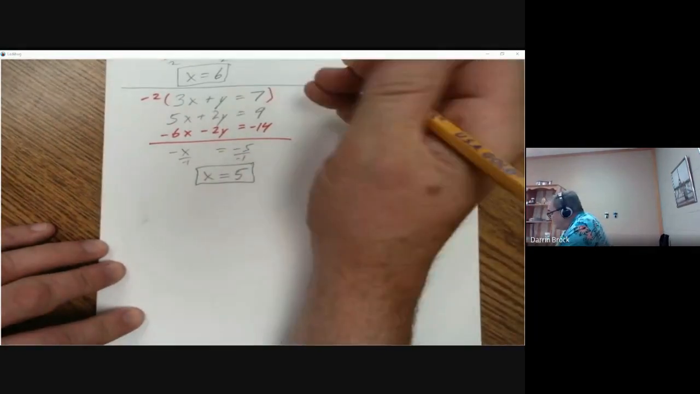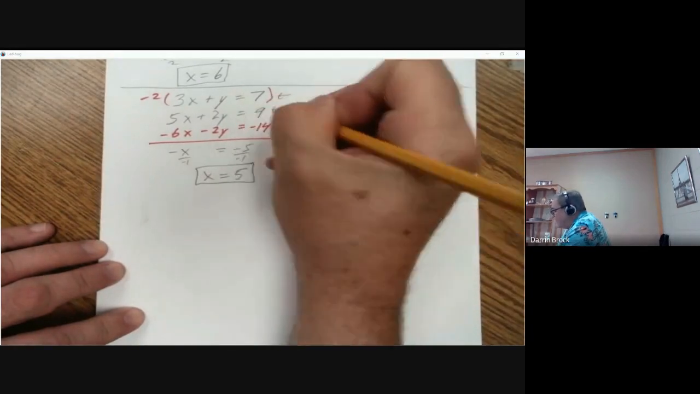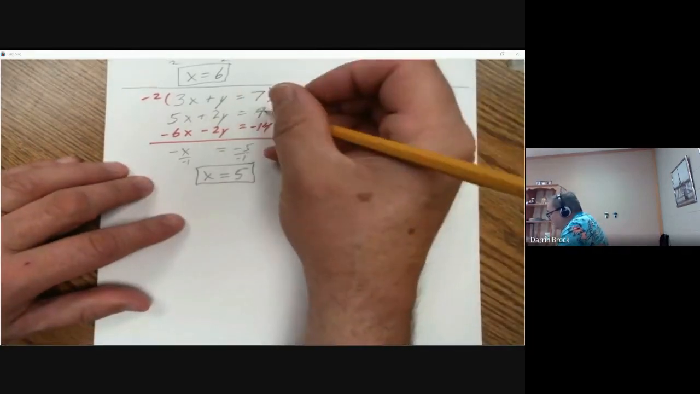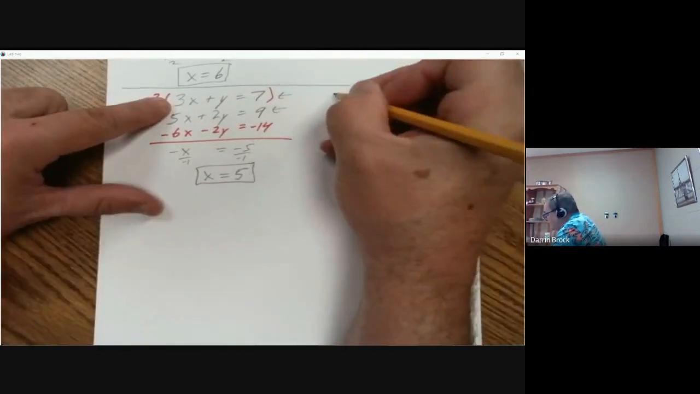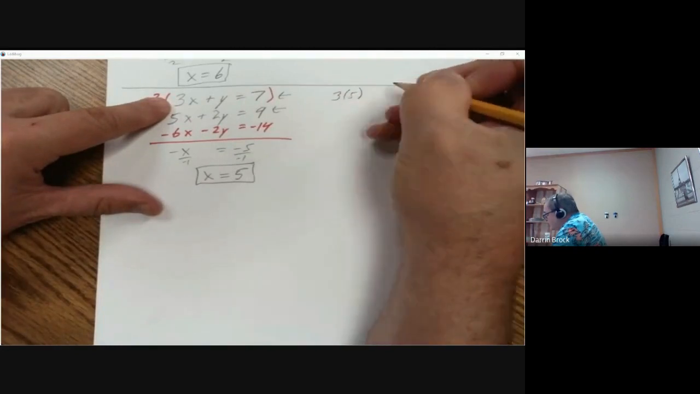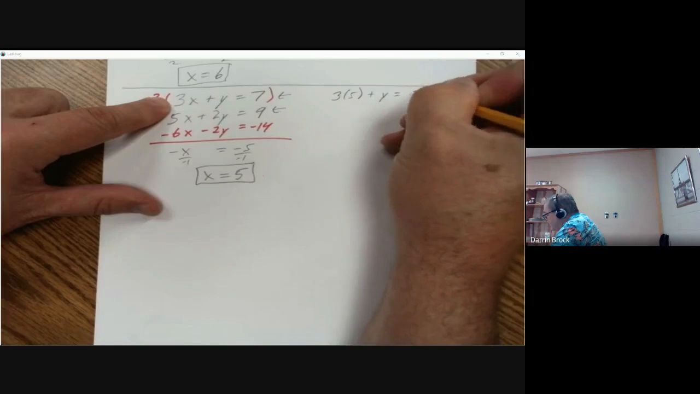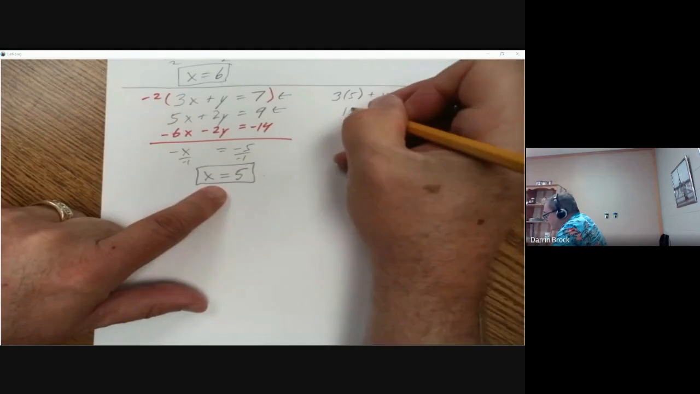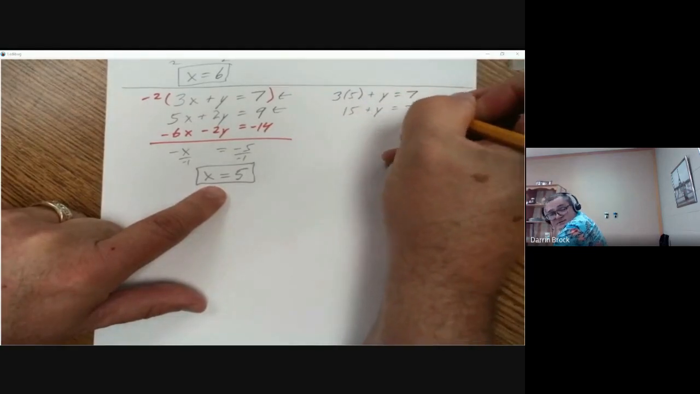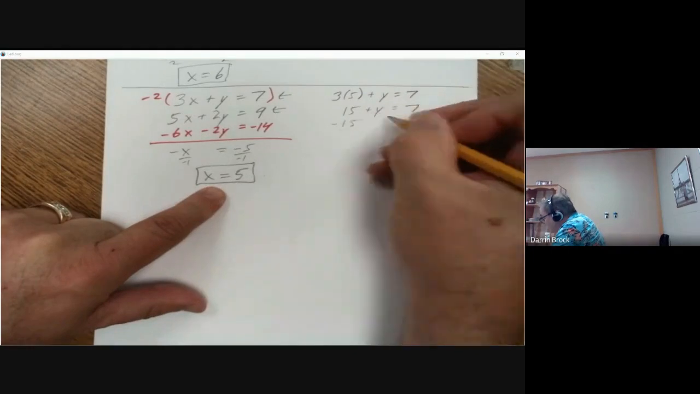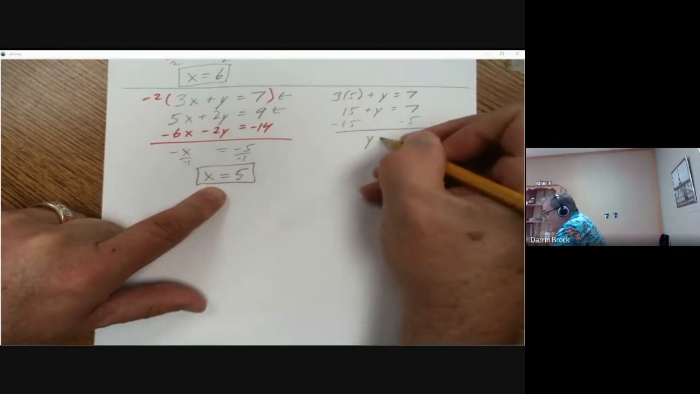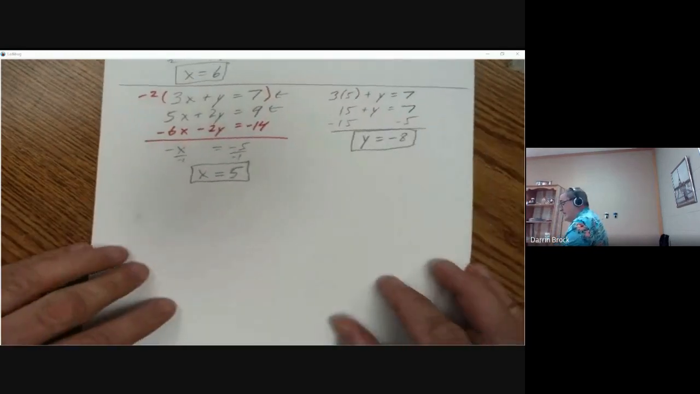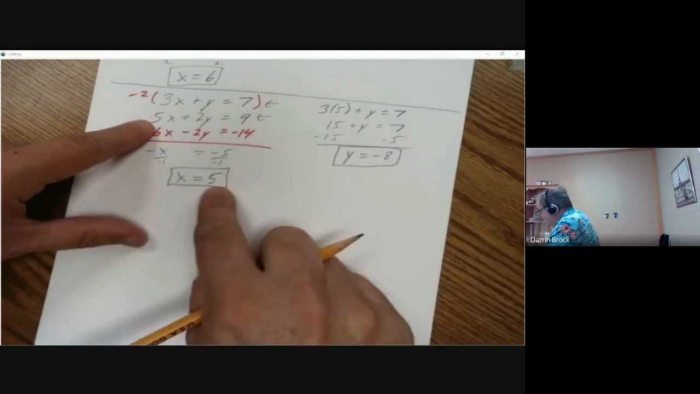Now we can go back and substitute it into either one of the original equations. It'll also work in the one we changed, but let's choose an original equation. So let's choose the first one again, just because. 3 times 5, since we know what x is, plus y equals 7. 15 plus y equals 7. Subtract 15, y equals negative 8.